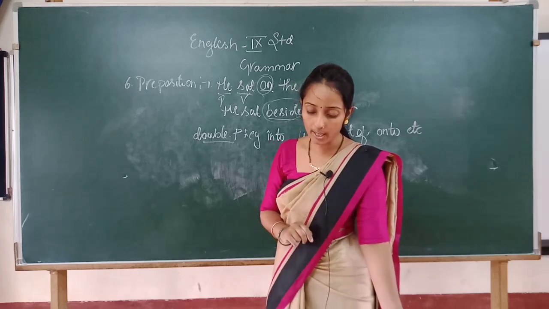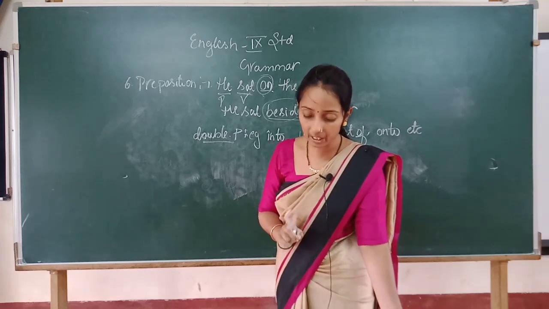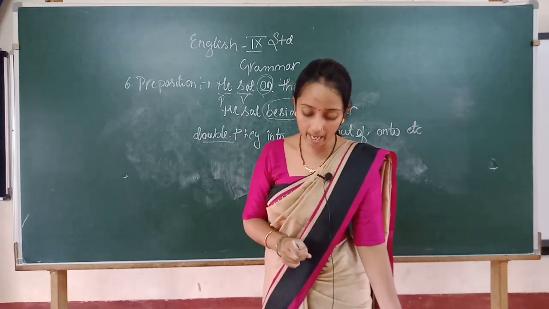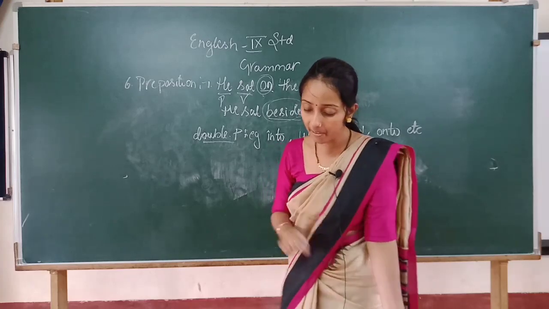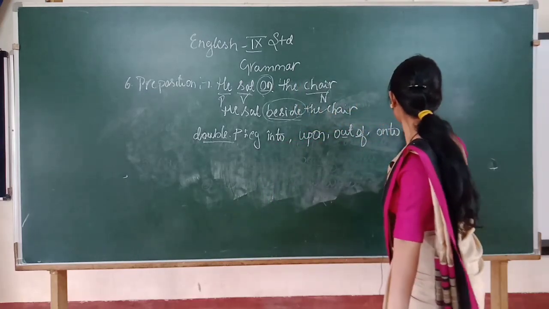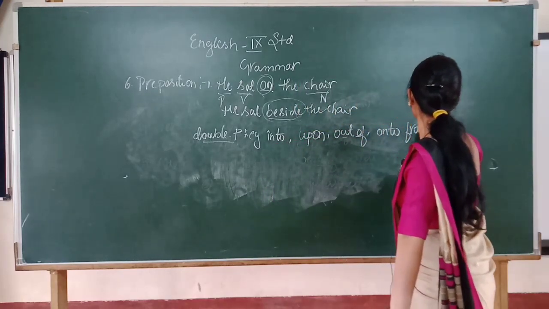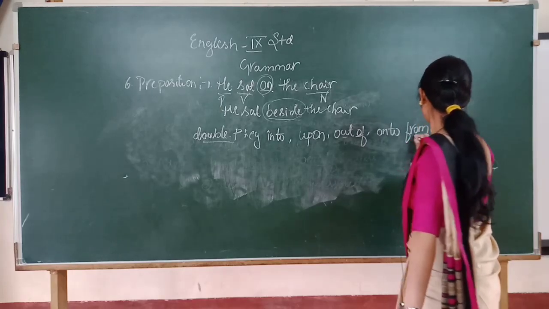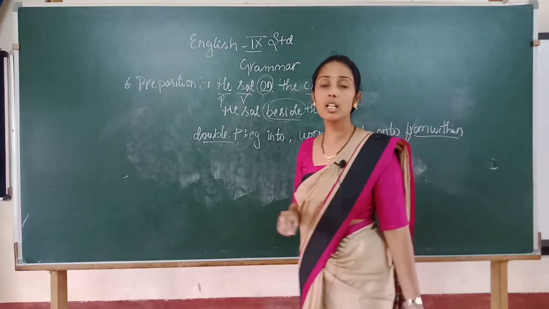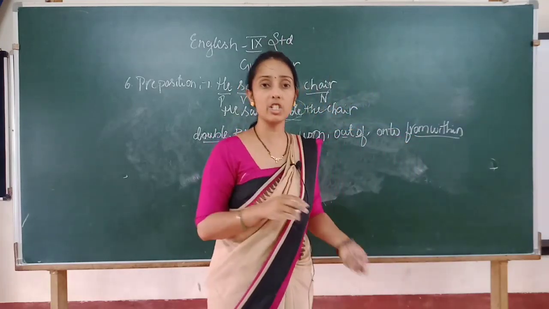Here, from within. Underline the words. From within is a double preposition. So, is it clear, children?